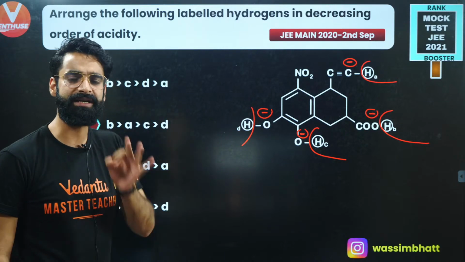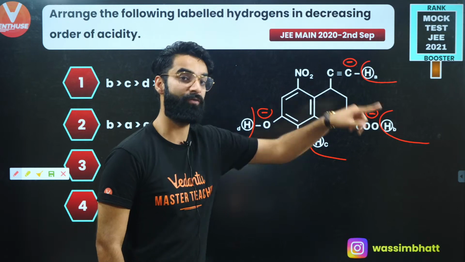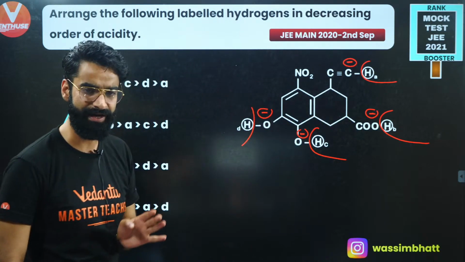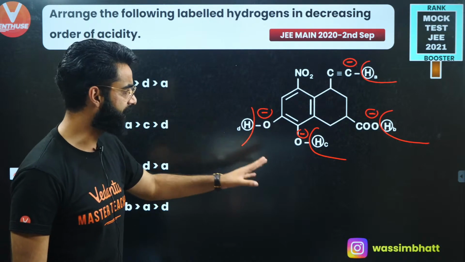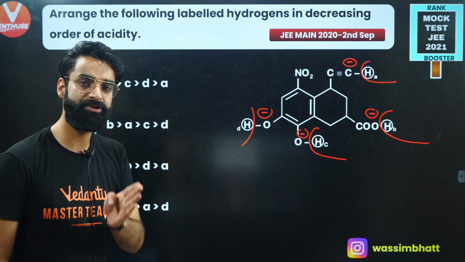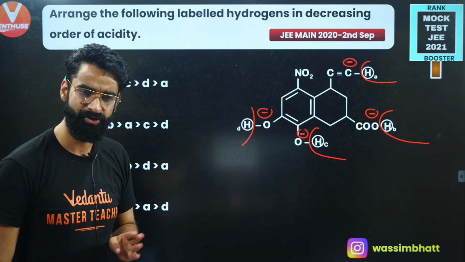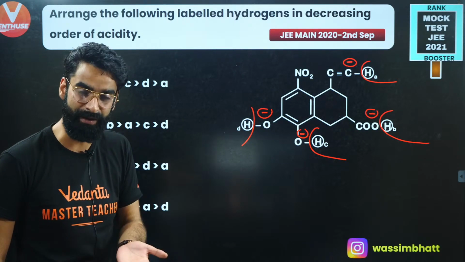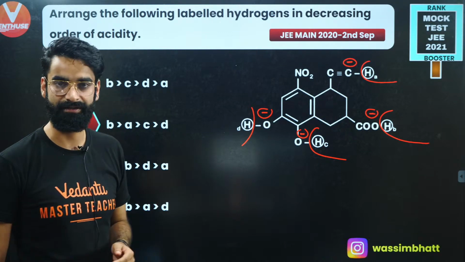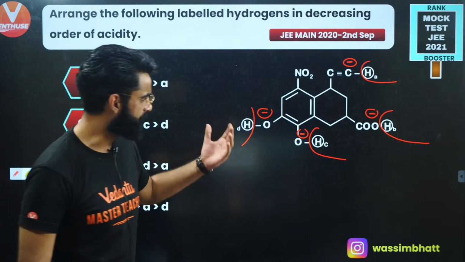Wherever negative charge is going to be more stable, there only the H positive that you have removed is going to be the maximum acidic, right? Wherever the stability of negative charge will be maximum, the H positive which you have removed is going to be highly acidic, right? So basically, more the stability of the conjugate base, more is going to be the acidic character, which is something which you already must be knowing, yeah? Okay, so we will have a look.